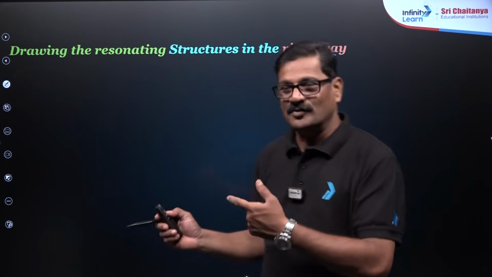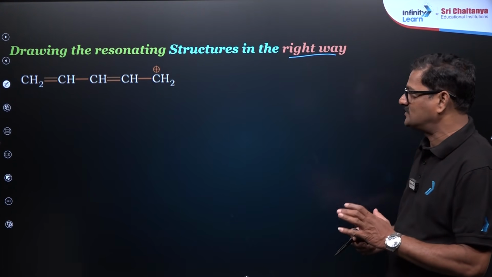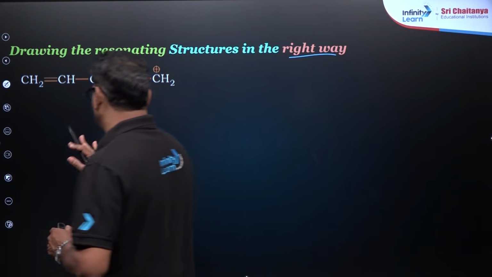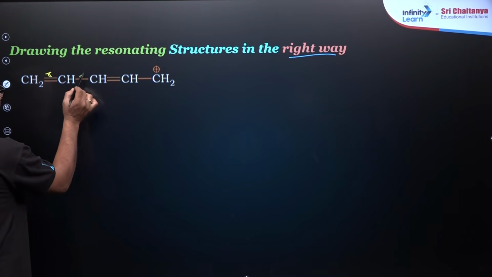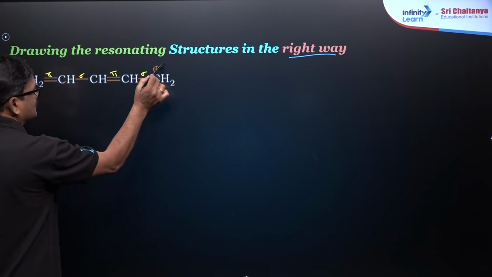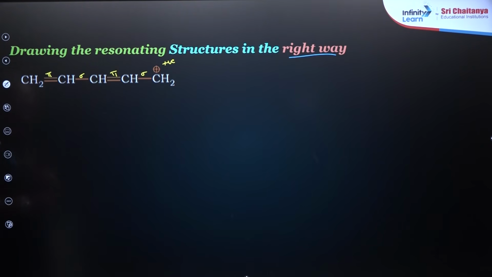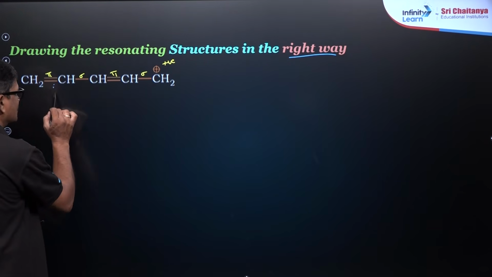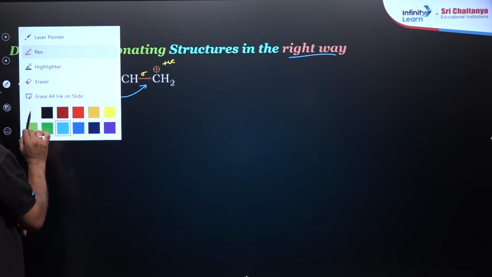My dear children, you look at this: CH2, CH, CH, CH2 positive charge. I will check whether it can show resonance or not. Pi, sigma, positive charge. Yes, of course it is eligible to show. So you can write its structure simply by taking the electrons in this way, because the positive charge is going to take care of this.